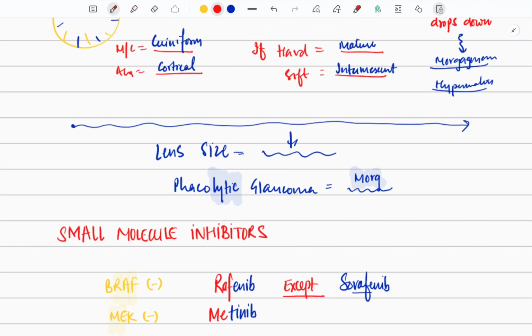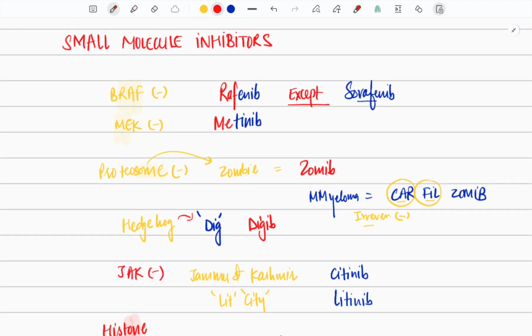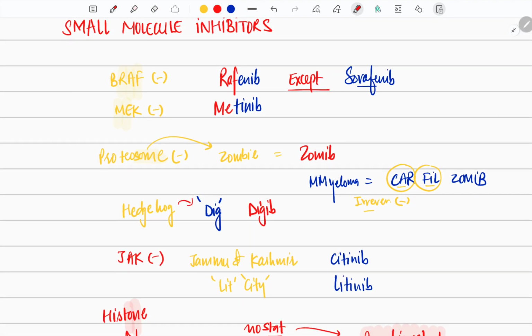Let me just quickly revise it for you. First of all, BRAF: remember this RAF is going to be rafinib. Next, except sorafenib. Please remember sorafenib is not. If anybody from you is from Punjab, you know what sora is. That's the father-in-law.